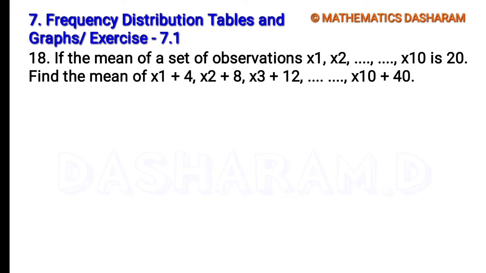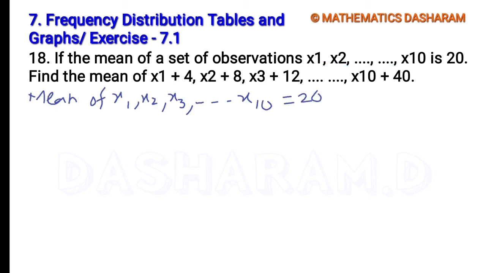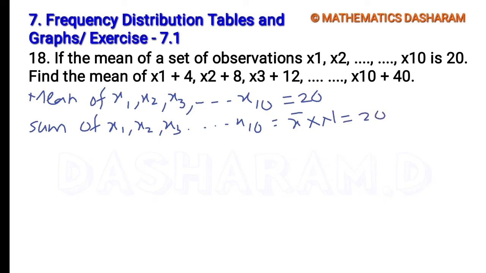The mean of the observations x1 to x10 is 20. Now find the sum of these observations. Sum means x bar multiplied by capital N. x bar is 20 and there are 10 observations, so 20 into 10 equals 200.